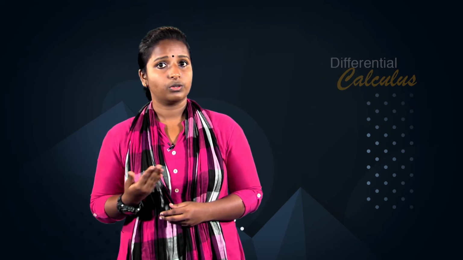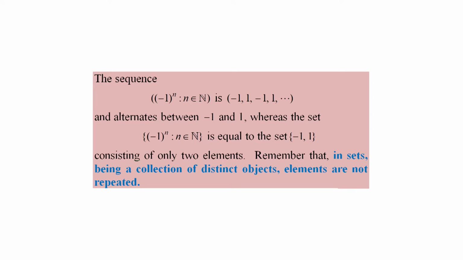That is, the sequence is the sequence un, where un equal to u of n, which is equal to 5 times n. In a sequence, the order of elements is important, in contrast to a set, where the elements have no specific ordering. For example, the sequence (-1)^n, n belongs to natural numbers, is the sequence -1, 1, -1, 1, etc. and alternates between -1 and +1, whereas the set {(-1)^n : n belongs to natural numbers} is equal to the set {-1, 1} consisting of only 2 elements.